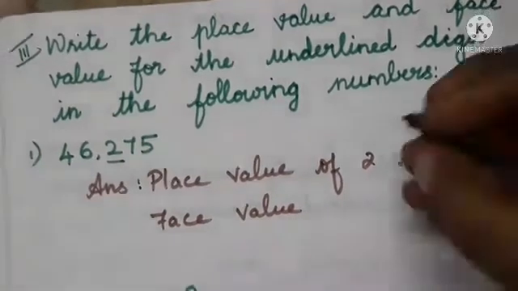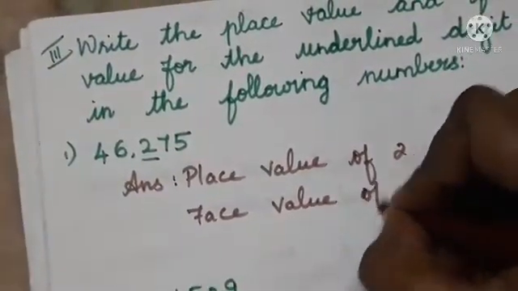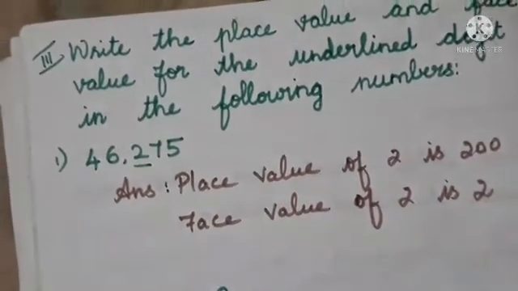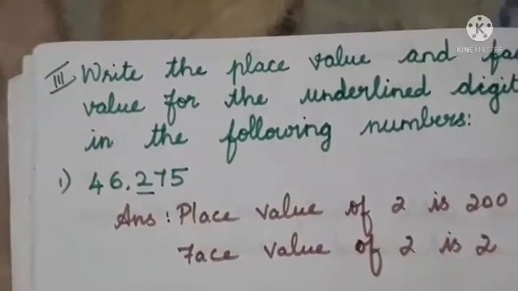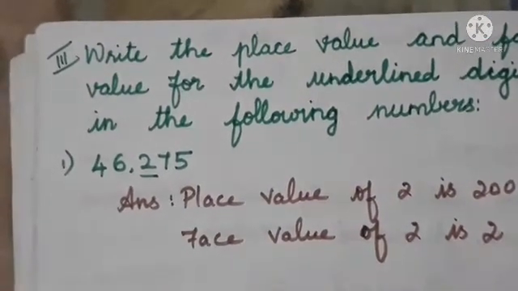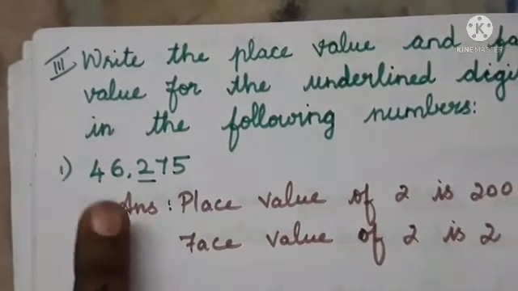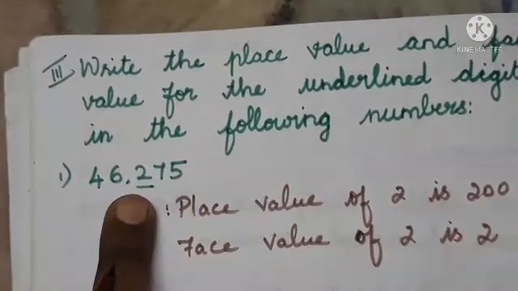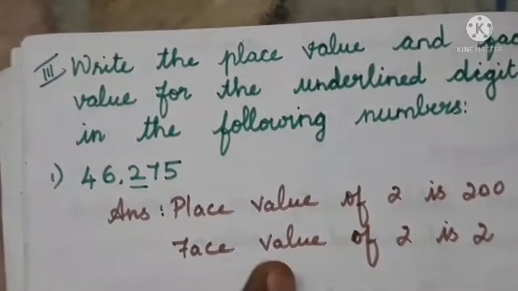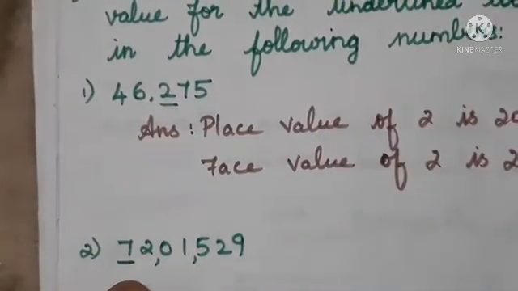So the face value of 2 is 2 alone. Can you understand? If they ask to find the place value and face value of the underlined digit, then 2 comes under the hundreds place, so the place value of 2 is 200, and the face value of 2 is 2 itself.